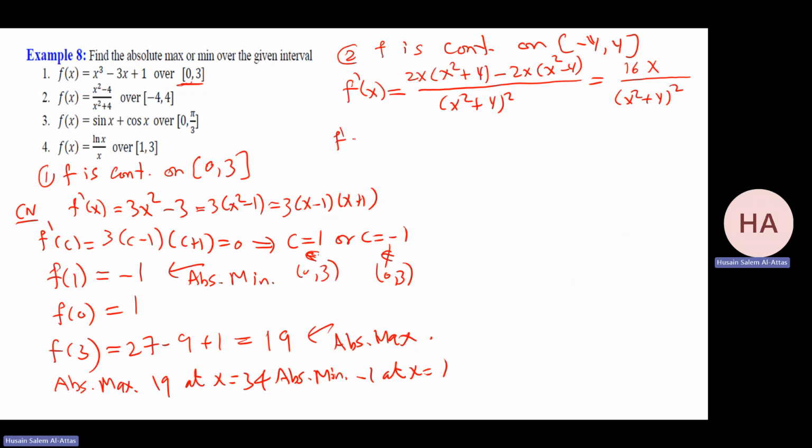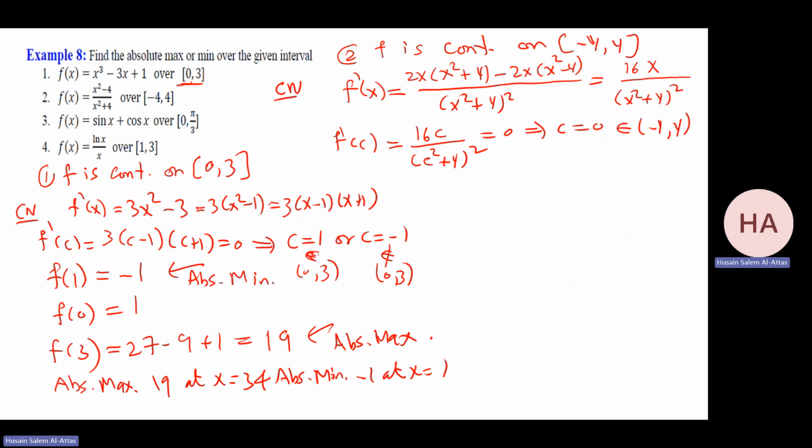f prime at c, this is to find the critical numbers. f prime at c will be 16c over (c squared plus 4) squared, equal to 0, that means c equals 0. Is it in the interval? Yes.